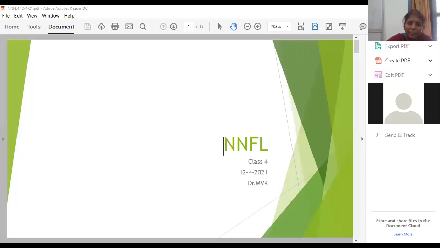So already I have mentioned the textbooks you need to follow. I repeat, textbooks you need to follow are Neural Networks and Fuzzy Logic by Vijay Lakshmi, one of the books, and the other one is Srinivasan. You can learn MATLAB also in this Srinivasan textbook.